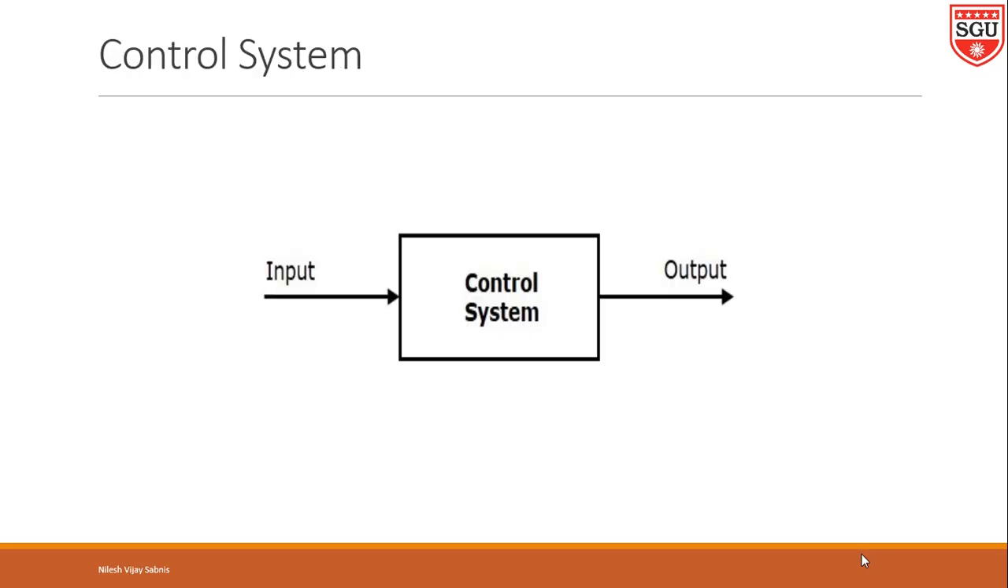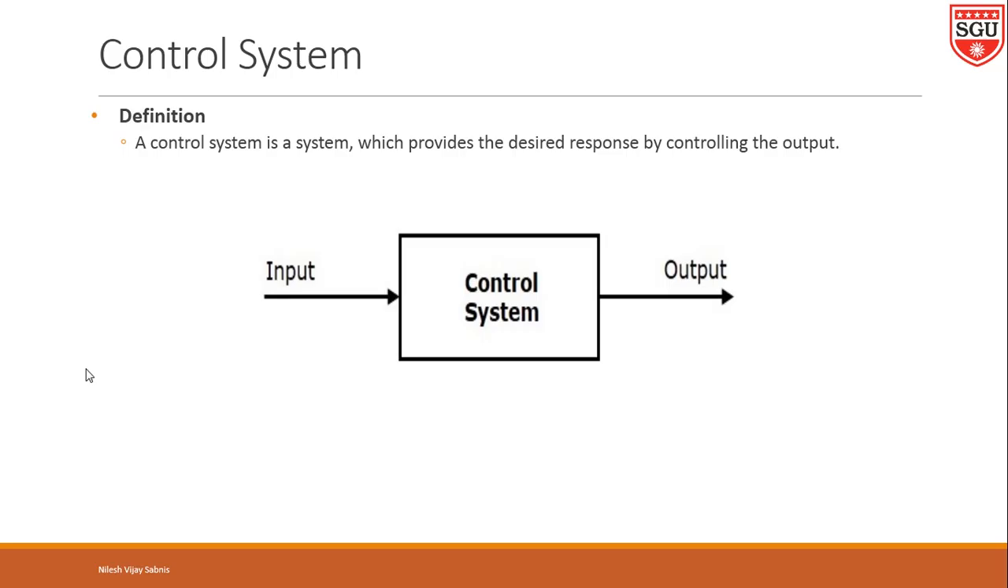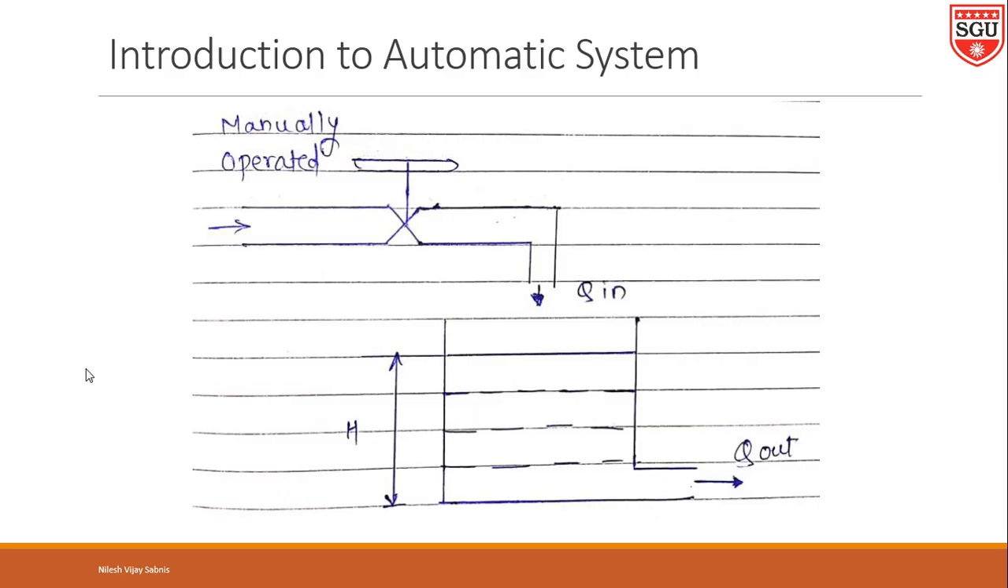This is the control system. There are some inputs and there are some outputs. We call it the desired input, and we will get some controlled output, and in between there is a control system which is regulating all these things. So, we can define a control system as a system which provides the desired response by controlling the output. So, let us have one example.